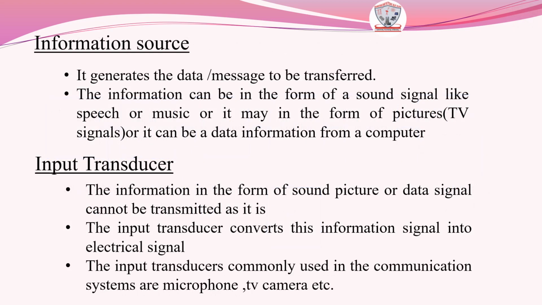First of all is the information source. The source is the originator of a message or a data, that is it generates the data or a message that to be transferred. The communication system have been developed for communicating useful information from one place to other. This information can be in the form of a sound signal like speech or music, or it can be in the form of a picture, or it can be the data information from any computer. This is about the information source.